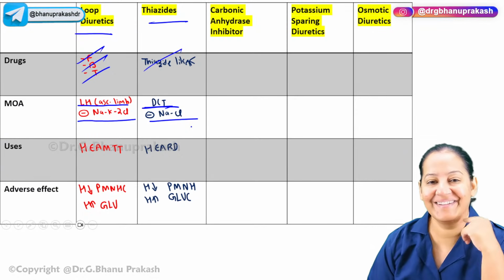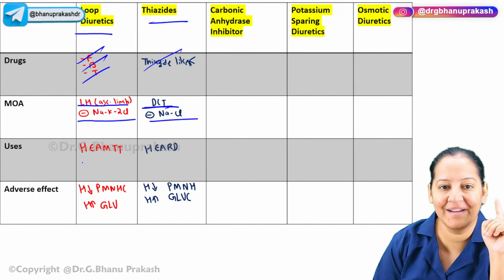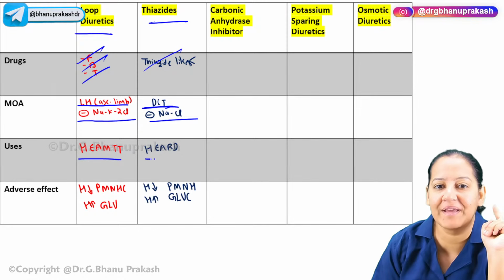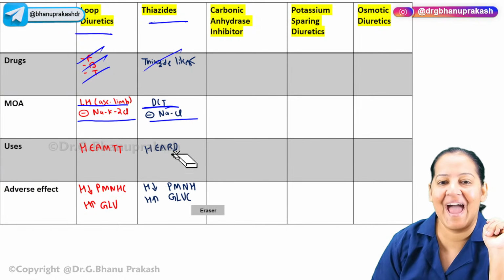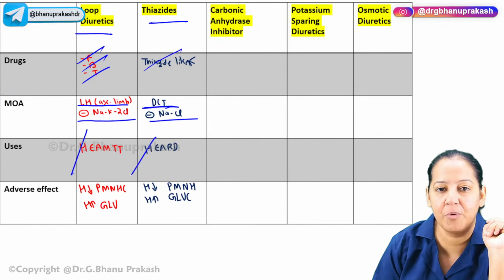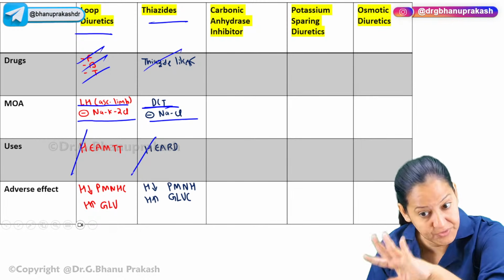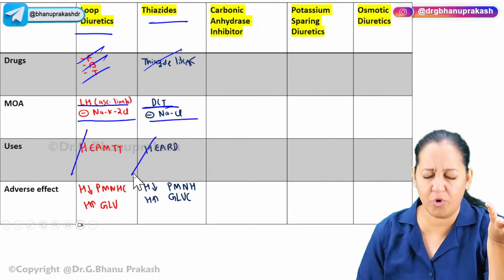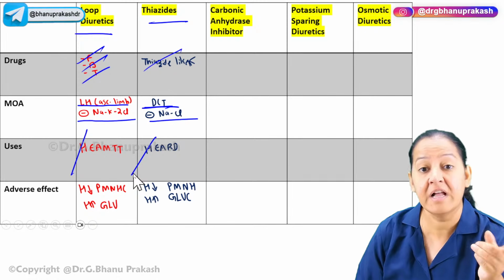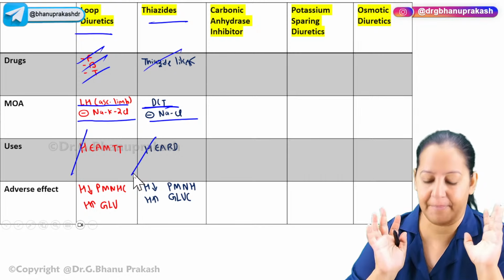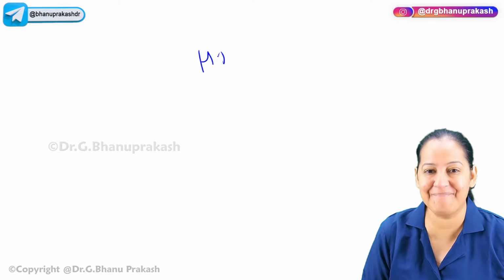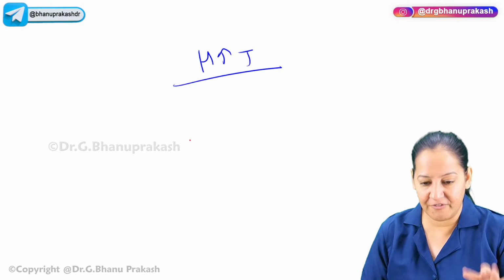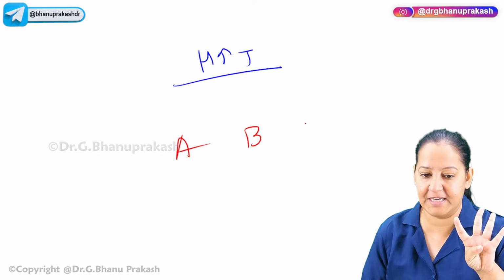Now coming on the uses. Okay, in the uses you can compare. Here the mnemonic is HEARD, here the mnemonic is HURLED. Okay, see, H is same in both of them. Hypertension. Both of them can be used in hypertension, but better to use thiazide. Thiazide is first choice, followed by the loop diuretic if not responding. First is thiazide. So for any hypertension, I will teach you today only the antihypertensive drugs. There are 4 first line drugs in hypertension, ABCD. You know ABCD.